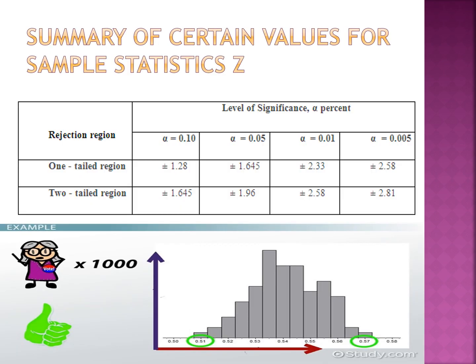And then this is the table value I mentioned. After calculating either the z-test or t-test, you have to compare with the table value at the level of significance. You can have only one level of significance. Alpha is equal to 0.10. That is, if your level of significance is 10%, the table values in the case of one-tailed and two-tailed tests are given as plus or minus 1.28 and plus or minus 1.645.